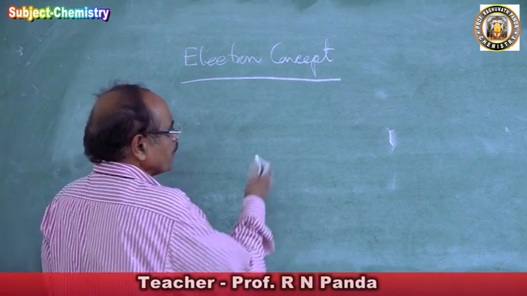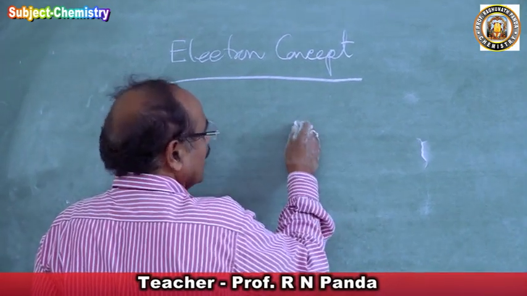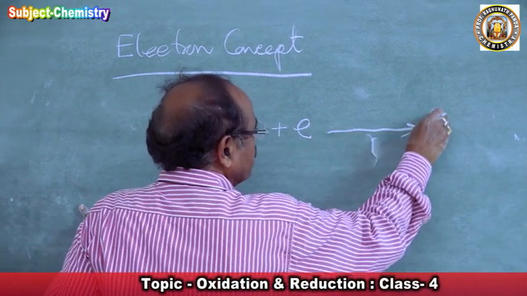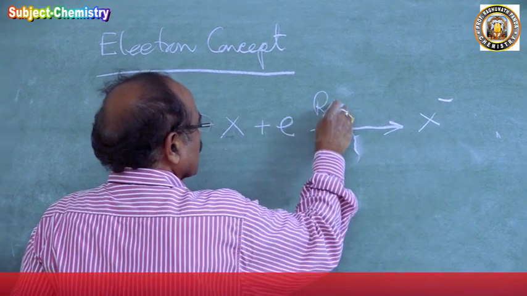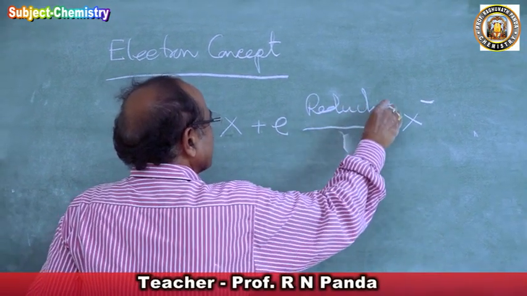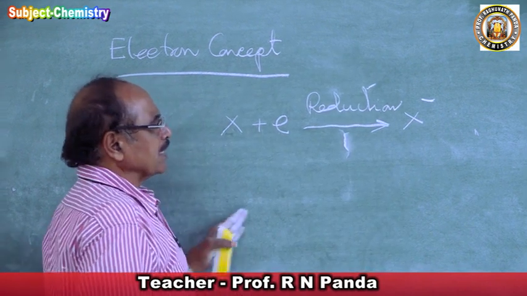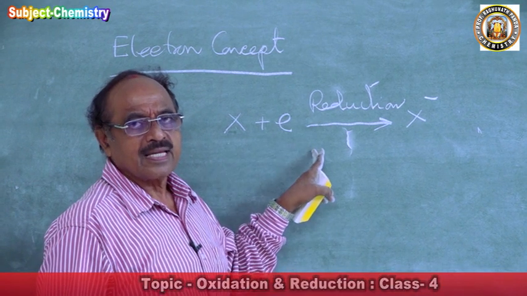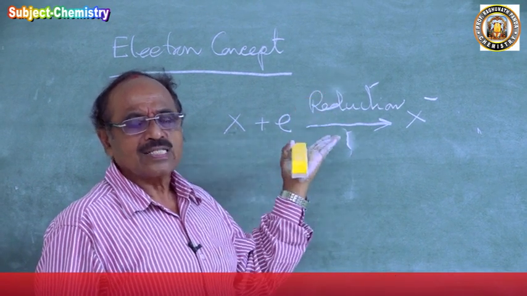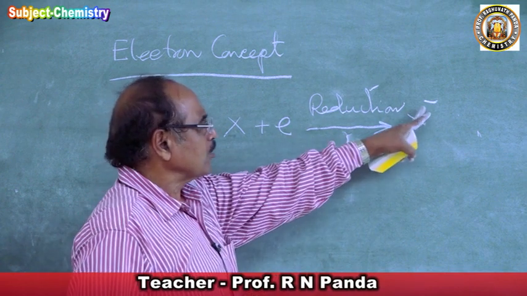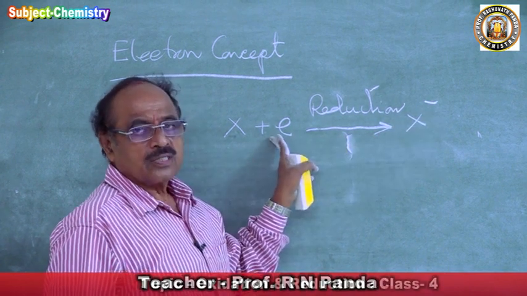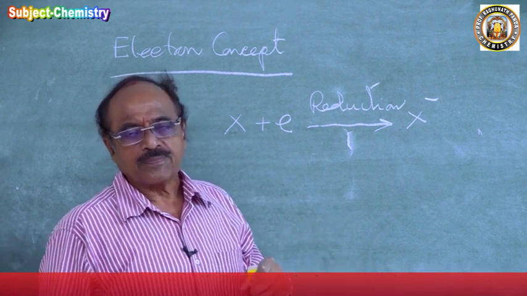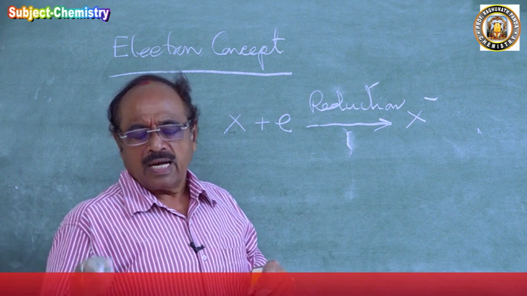Now, what is reduction? Suppose X is the atom, and when there is addition of an electron, this is called reduction. Why? Because decrease of positive valency or increase of negative valency is reduction. So how will the negative valency come? If you add an electron. So reduction is a process which involves addition of electron.